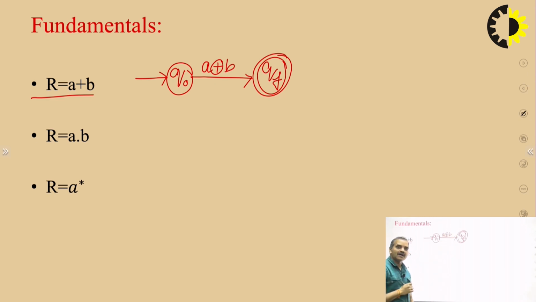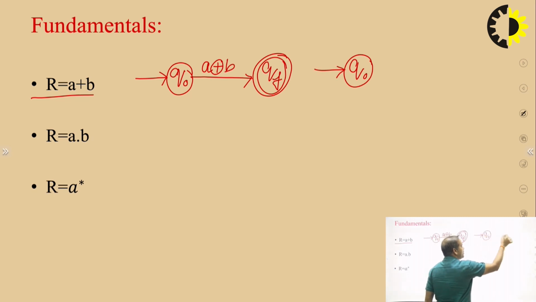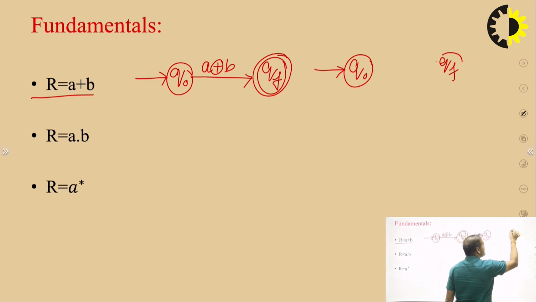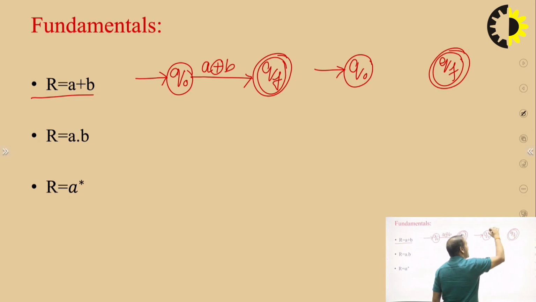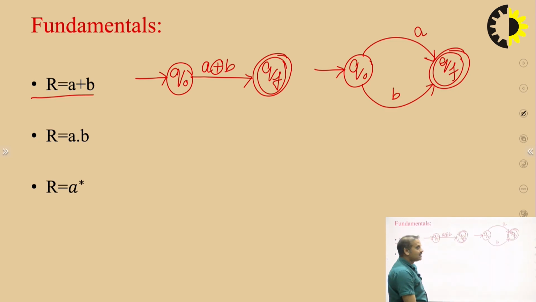How to remove this plus? We take the same state q naught as initial, qf as final, and one edge for a and another edge for b. This is the diagram of r equal to a plus b. We split the edge, one for a and another for b.